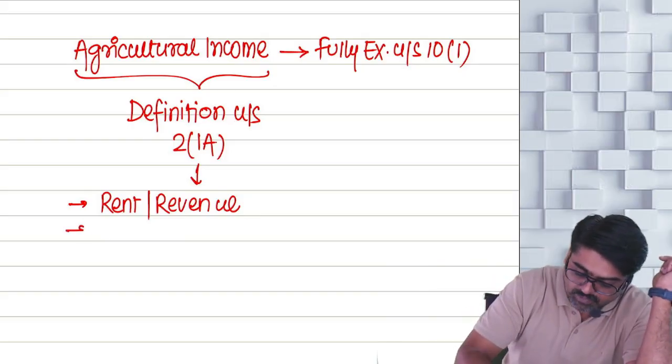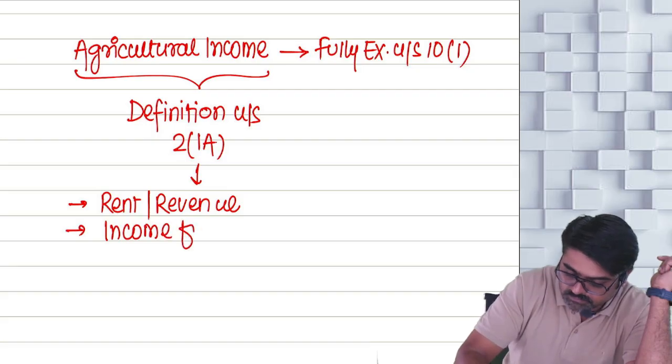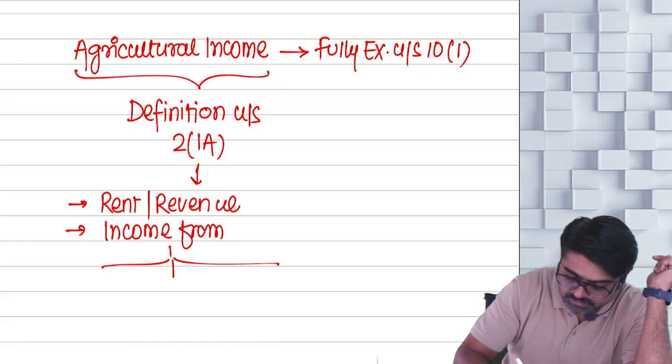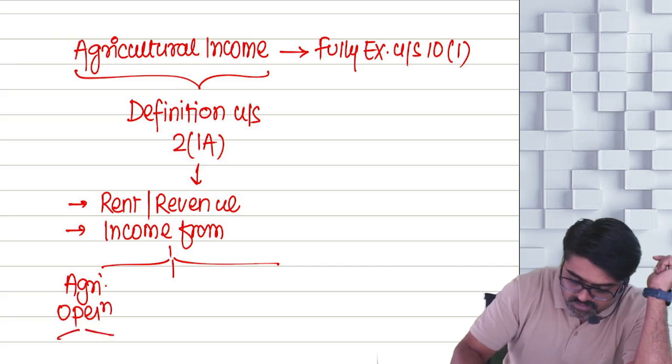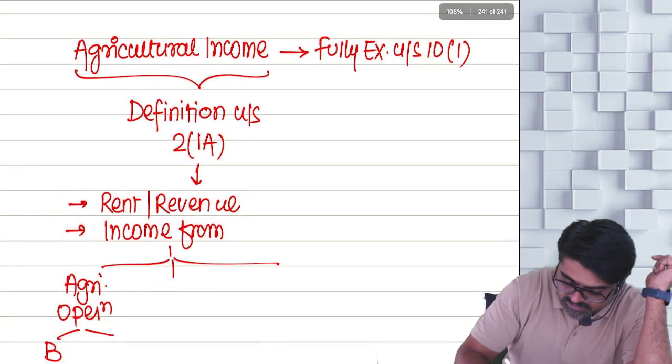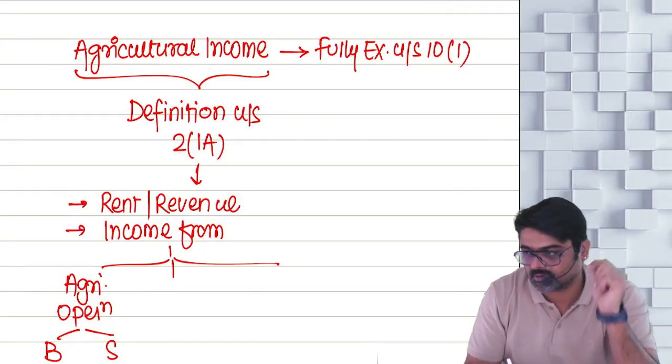Next one. Any income from three activities. Number one, agricultural operations. Now agricultural operations are of two types: basic and subsequent operations. Yes or no?